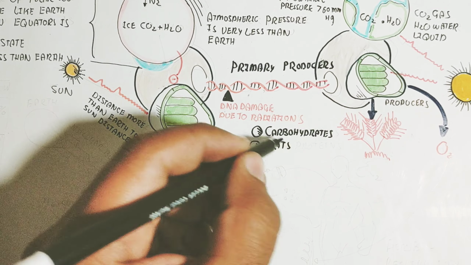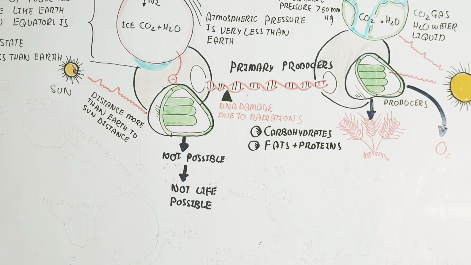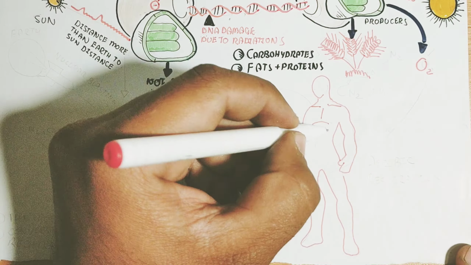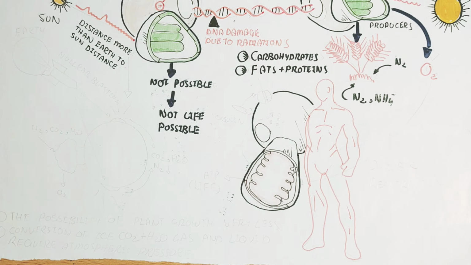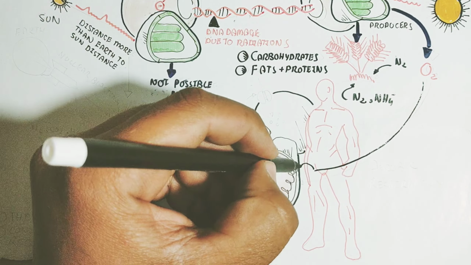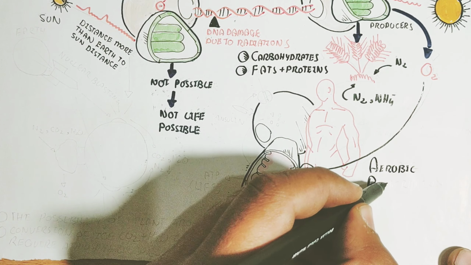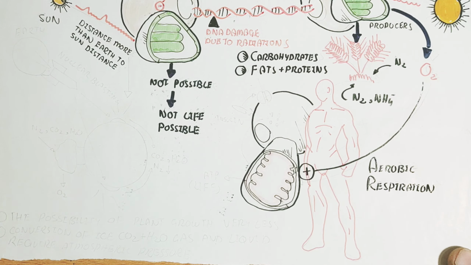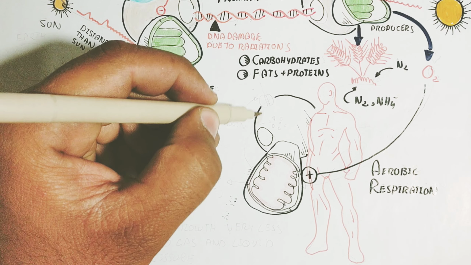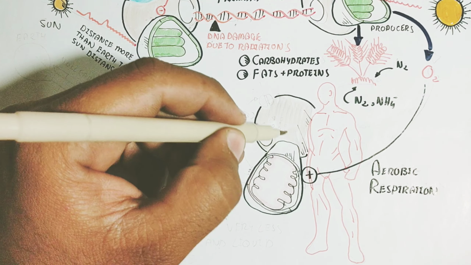In this way, carbohydrates, fats and proteins are produced. These are consumed by the consumer when the producer, like a plant on Earth, produces them. The byproduct of photosynthesis is oxygen, and oxygen is needed for aerobic respiration.